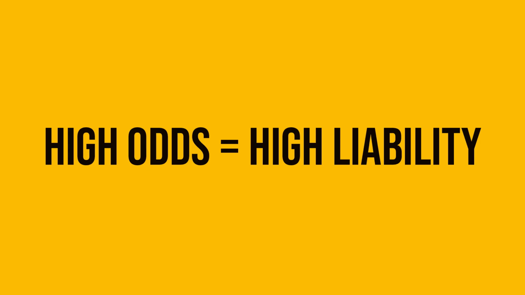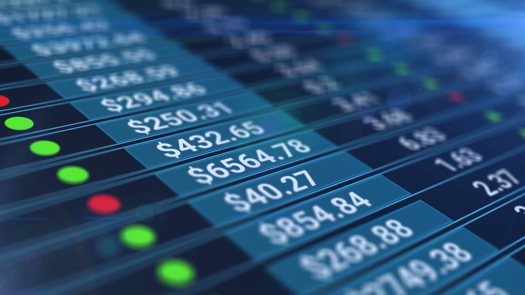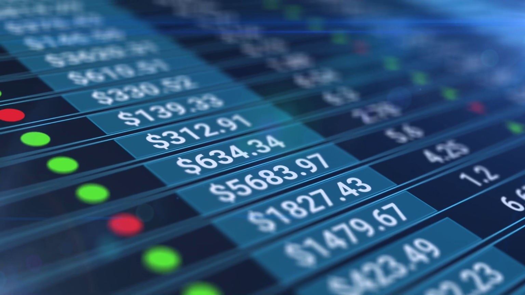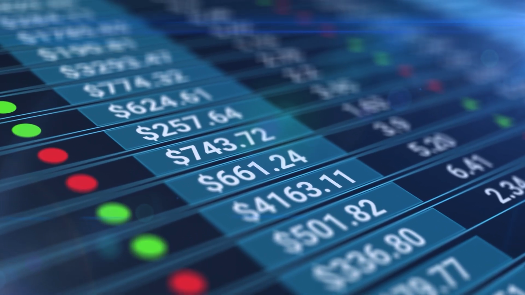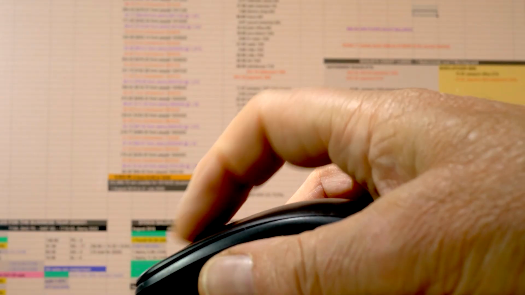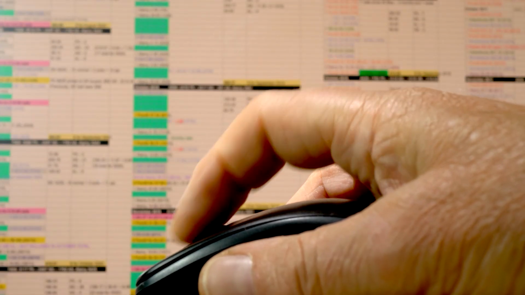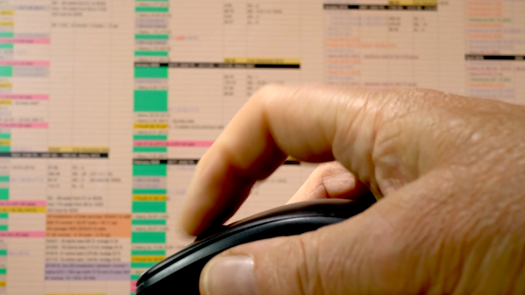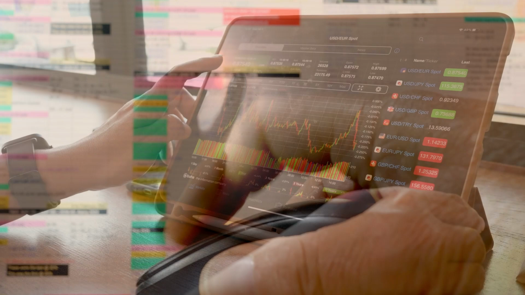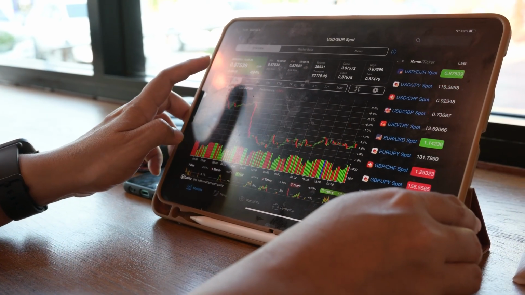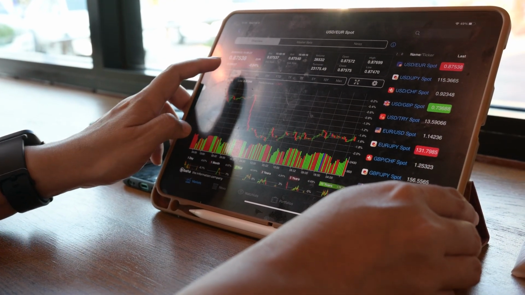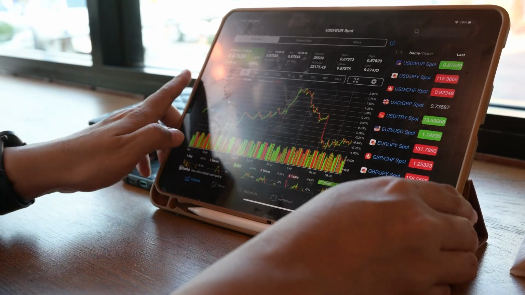The third tip I have is high odds means high liability. If you're laying something at 10.0, your liability will be huge, so be careful. And my final tip for now is, if you're trading live, odds can move fast. Make sure your liability fits your bank before you click. These small habits will protect your bank and help you build confidence. Liability is the safety net of Betfair trading. It protects your bank, keeps you in control, and helps you trade like a professional and not like a gambler.